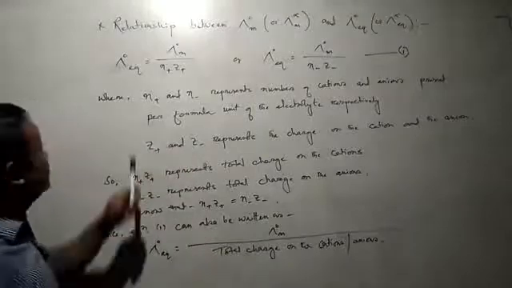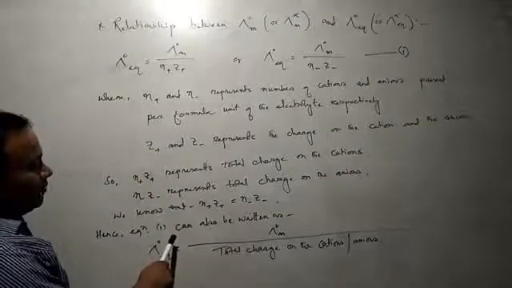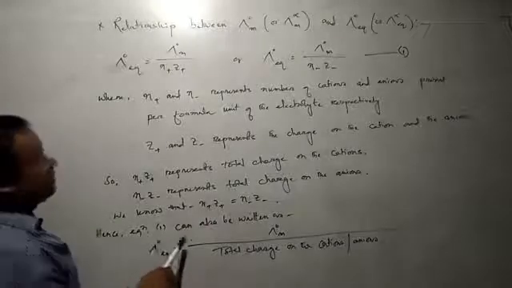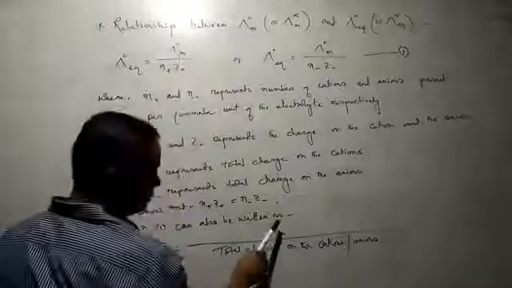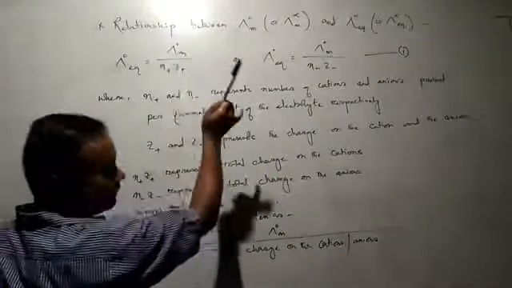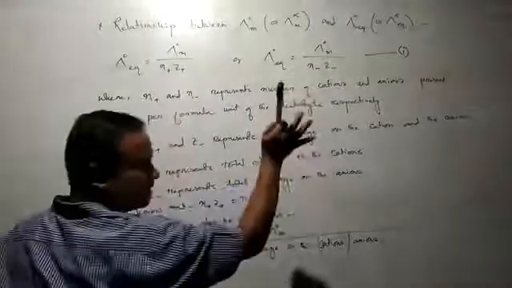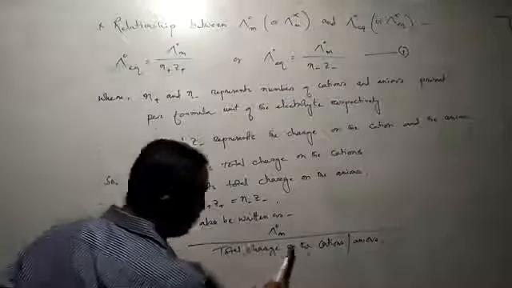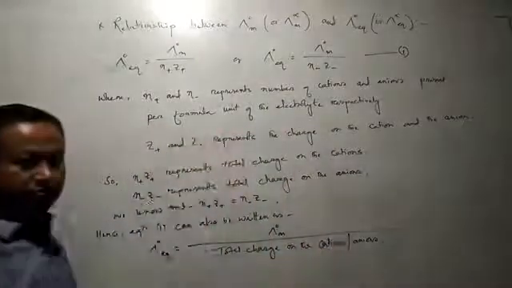Hence, equation 1 may be written as equivalent conductance at zero concentration is equal to molar conductance at zero concentration divided by n plus z plus, the total charge of the cation, or n minus z minus, the total charge on the anion. So, the total charge on the cation or anion.